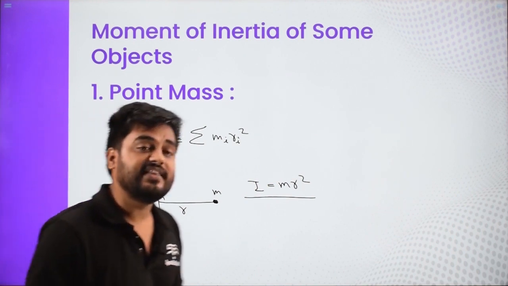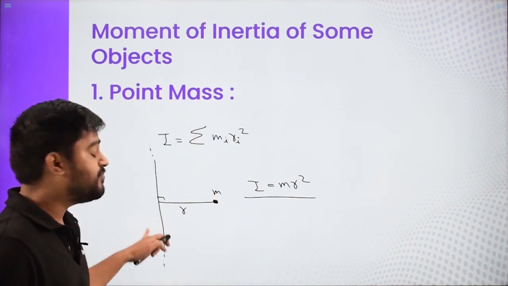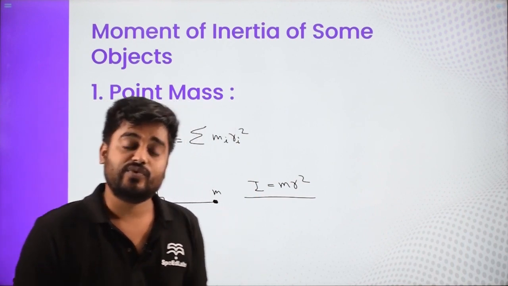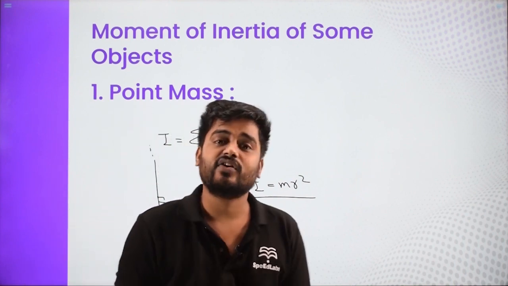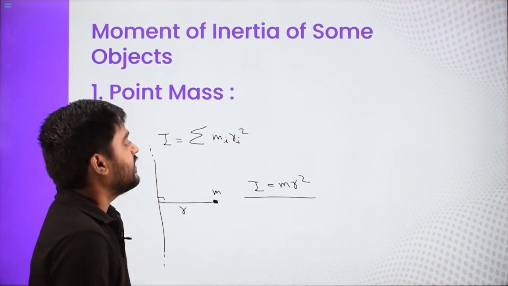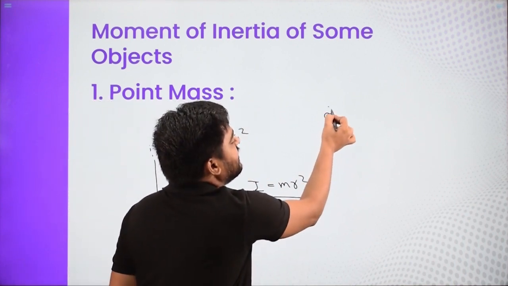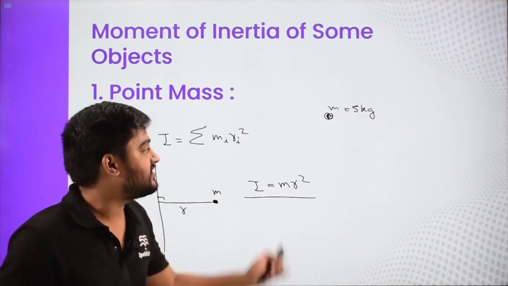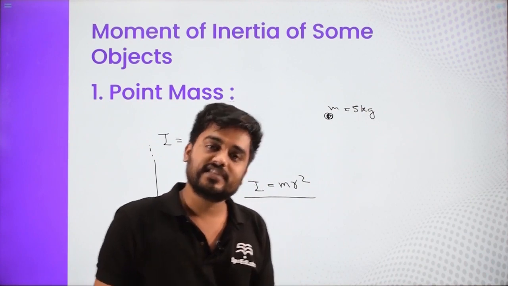Now, some students get confused: do we find the moment of inertia only when the object is rotating? What if it is not rotating? Is moment of inertia valid? The answer is yes. The mass of a particle is, let's say, 5 kg. Whether it is stationary or moving, the mass remains 5 kg.